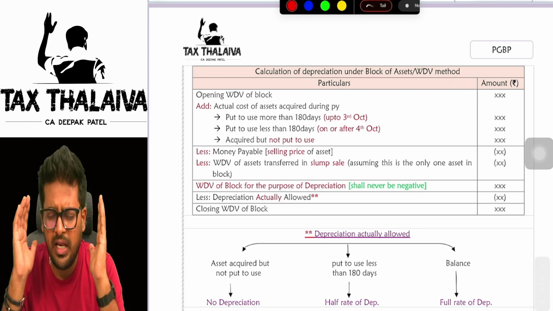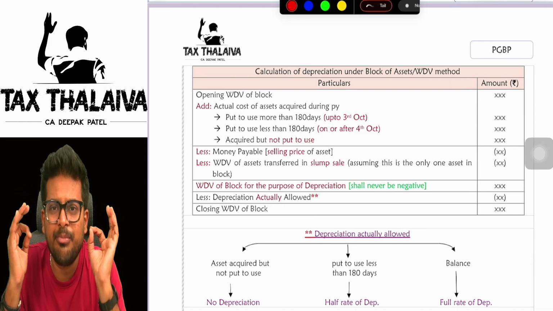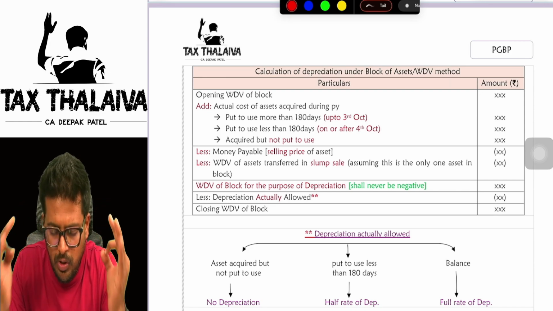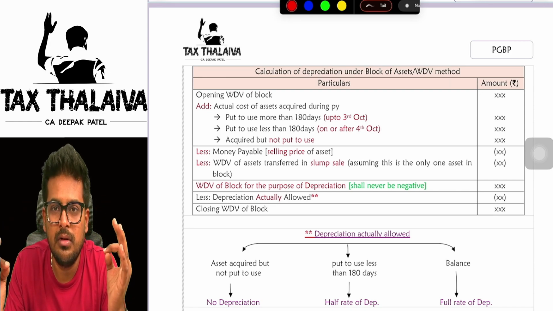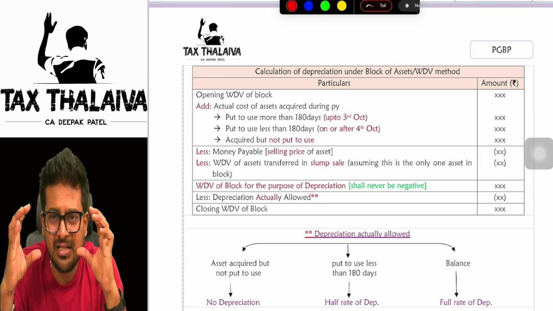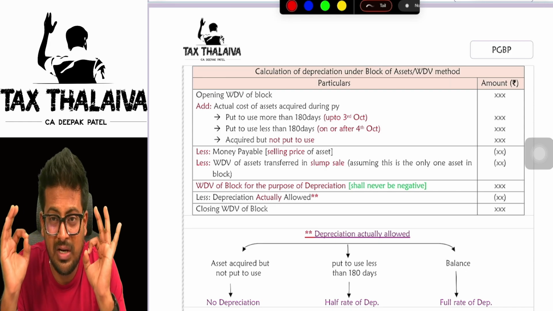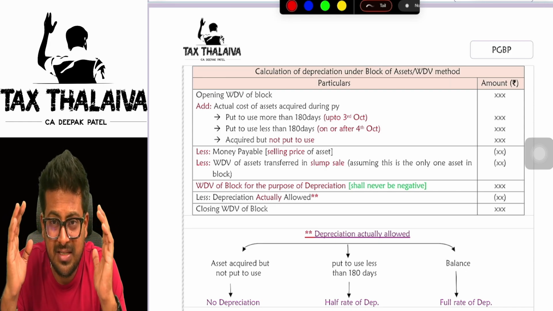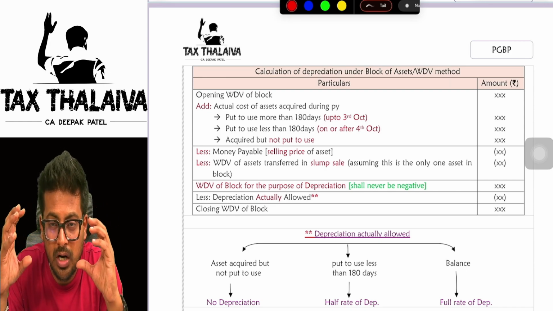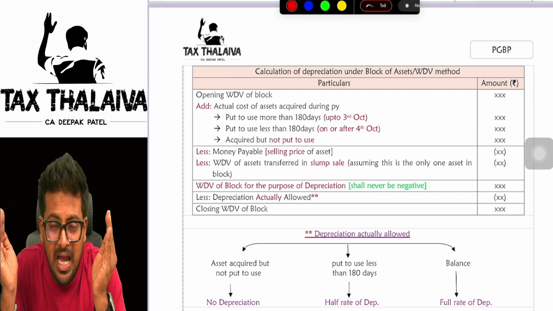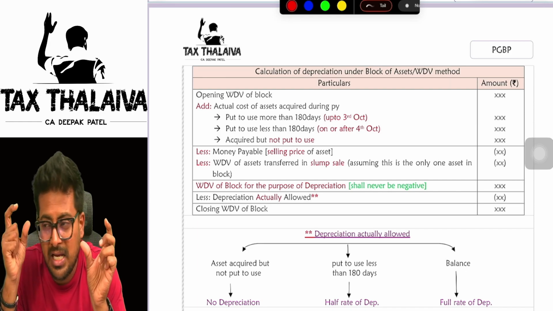Now, this is very, very important. How do you compute depreciation under the block of asset system method? I am not discussing this from an individual asset standpoint. I am discussing this from the standpoint of a block. What is a block? A block is nothing but all those assets of the same class with the same rate.